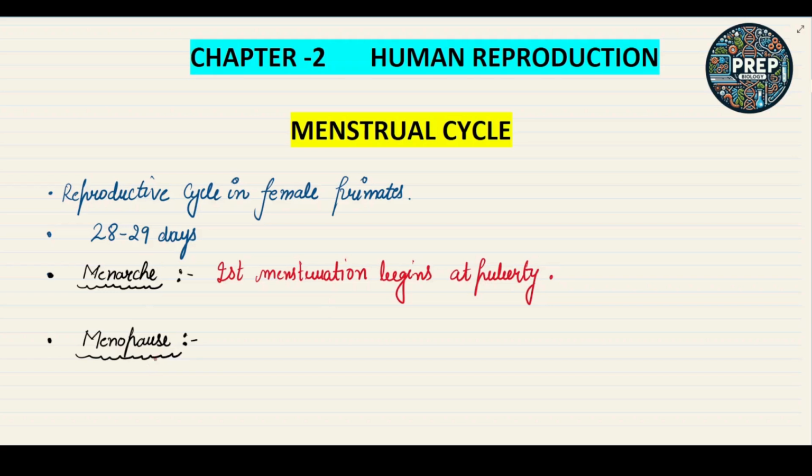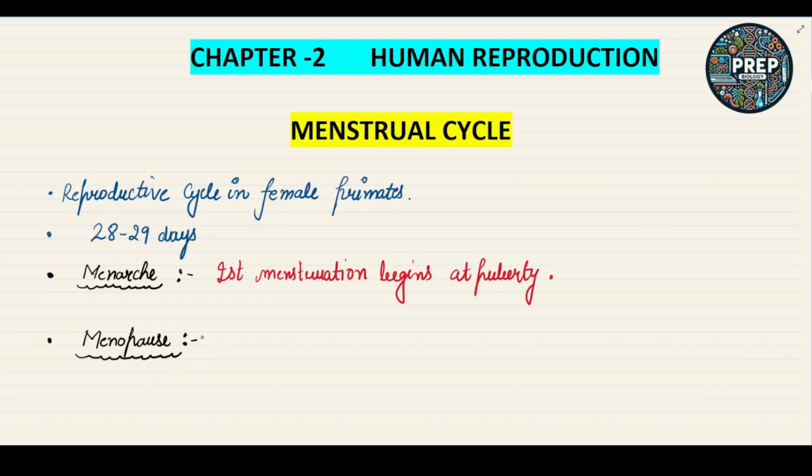Now next is the menopause. Menopause is the condition when the menstrual cycle ceases, or stops, at a given age. That is called the menopause. Pause means stop.